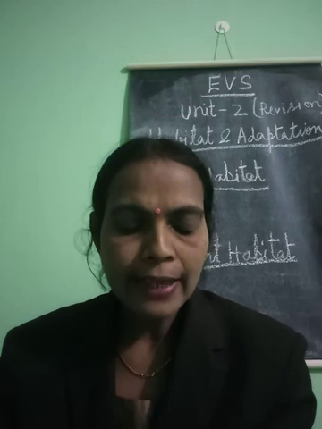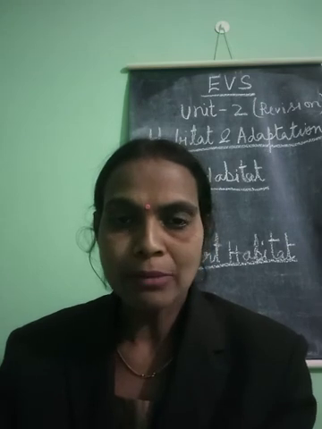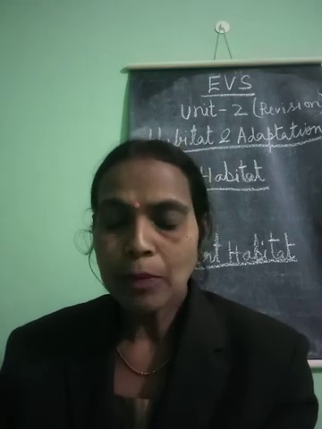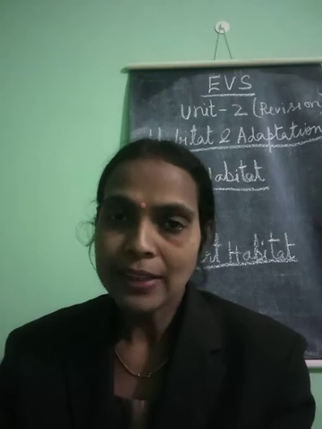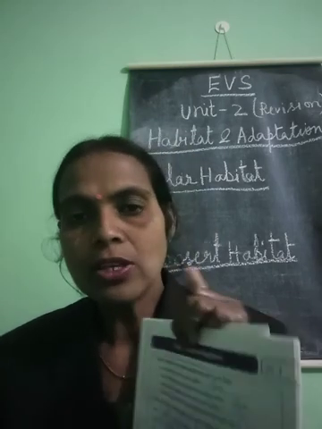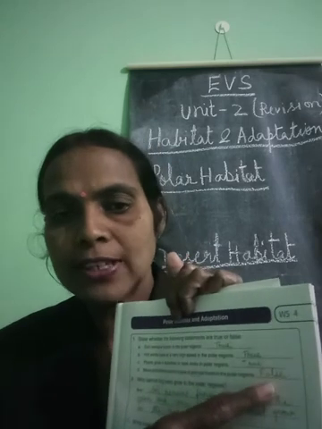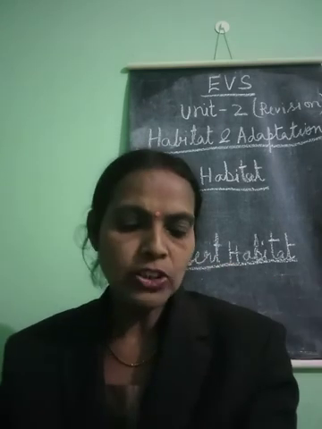Fourth one, moss and lichens are two types of animals found in the polar region. Here, moss and lichen, they are not animals. They are plants. So, this sentence is false. Write down false here.